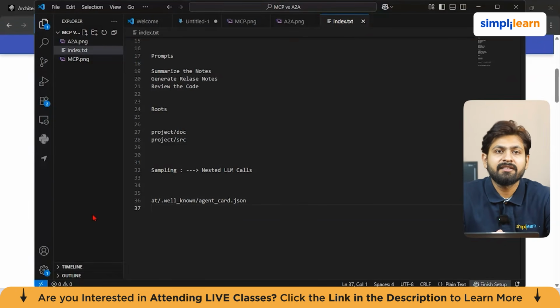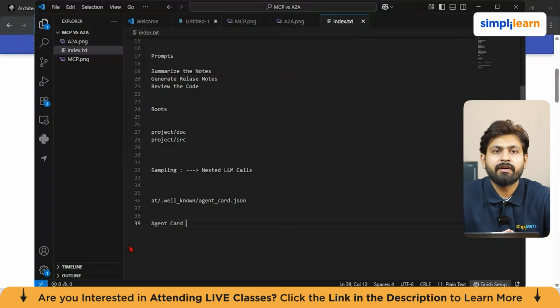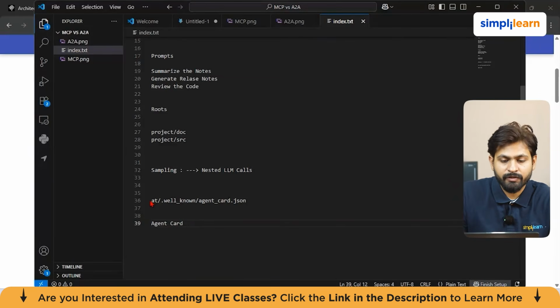So one agent can send messages to another remote agent, and it may reply directly or create a task. Now that task can stream status updates and artifacts. And clients can fetch task state, subscribe to task updates, or cancel a task. If I talk about the agent card, it describes what the remote agent does and how to contact it. And the ADK docs explicitly say that an A2A agent has its own agent card, commonly in this respective folder.